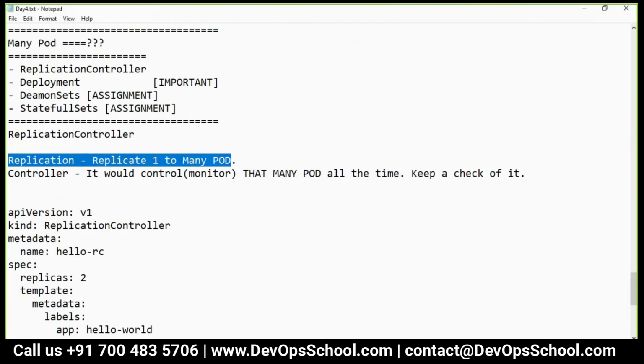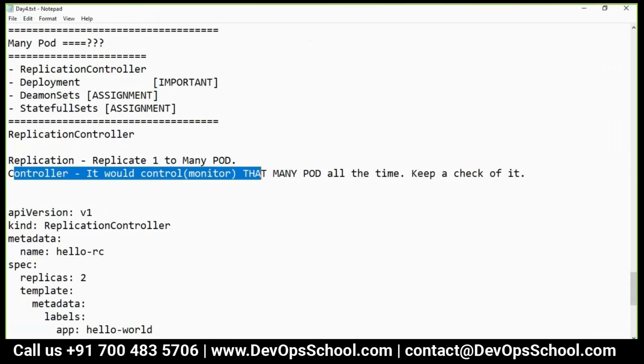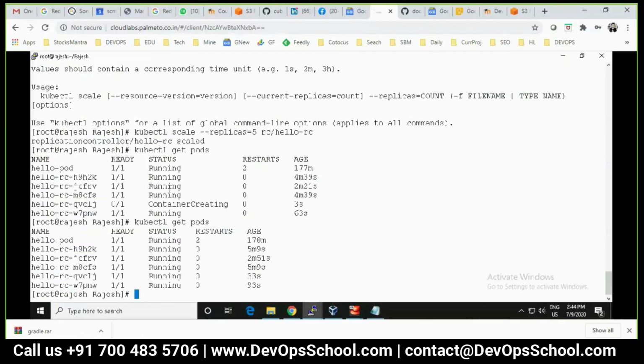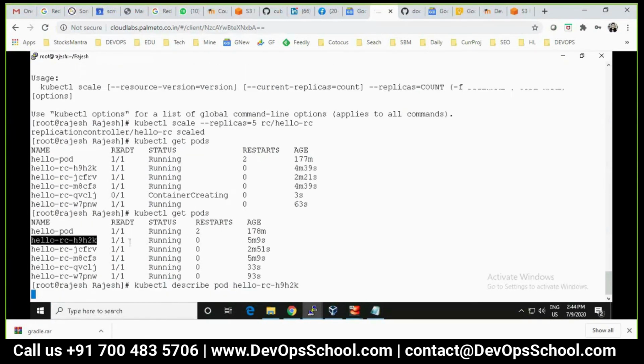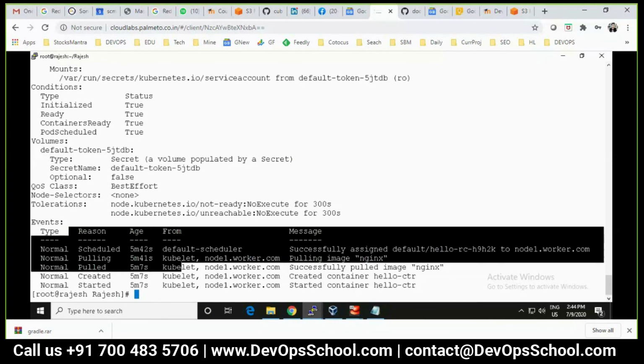So guys, did you understand the first feature of the replication controller? It can replicate as many pods as you want. Yeah. Okay. Now I'll show you the magic of the controller. So if you go here, kubectl describe pod, okay, copy, paste. See here, who's controlling this pod?